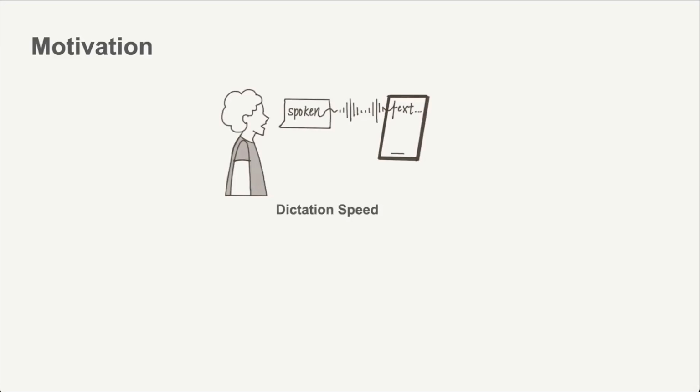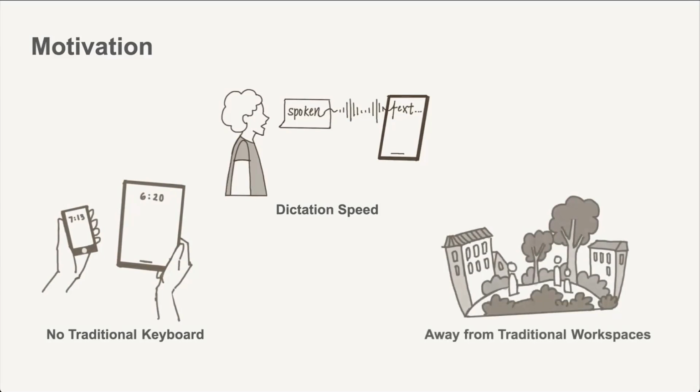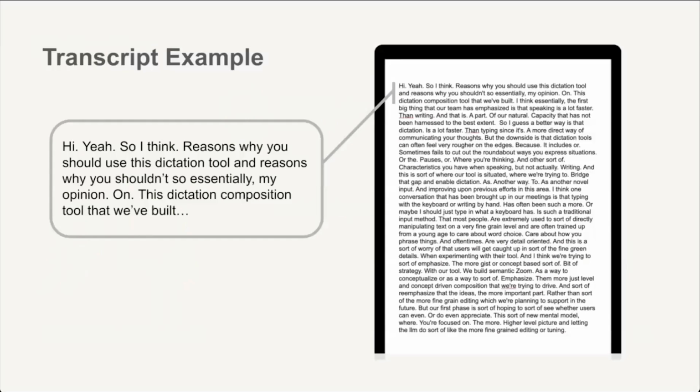Naturally, you could use the built-in dictation tools, which are quite good these days. Speech for text input can be 3 to 4 times faster than typing, especially when there's no physical keyboard or when you're away from a traditional workspace. Dictation can be quite useful. But it doesn't solve the editing problem, and most people don't speak the way they write. Dictation plus edits on a tiny virtual keyboard is not the best interface for writing.